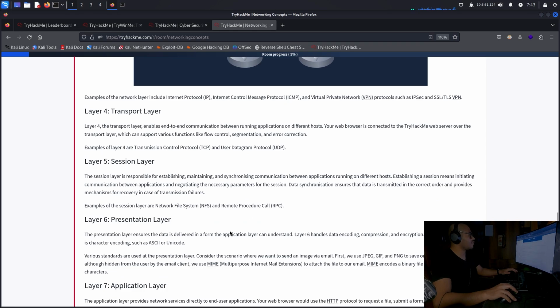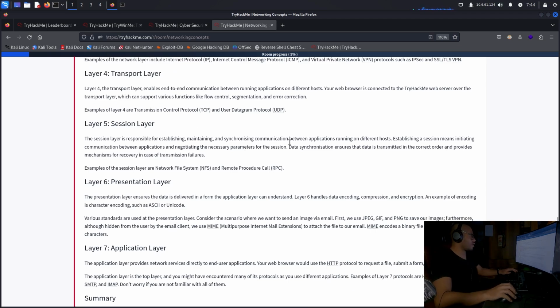Layer number 4 is the transport layer. Layer 4, the transport layer, enables end-to-end communication between running applications on different hosts. Your web browser is connected to the TryHackMe web server over the transport layer, which can support various functions like flow control, segmentation, and error correction. Examples of layer 4 are Transmission Control Protocol, TCP, and User Datagram Protocol, UDP.